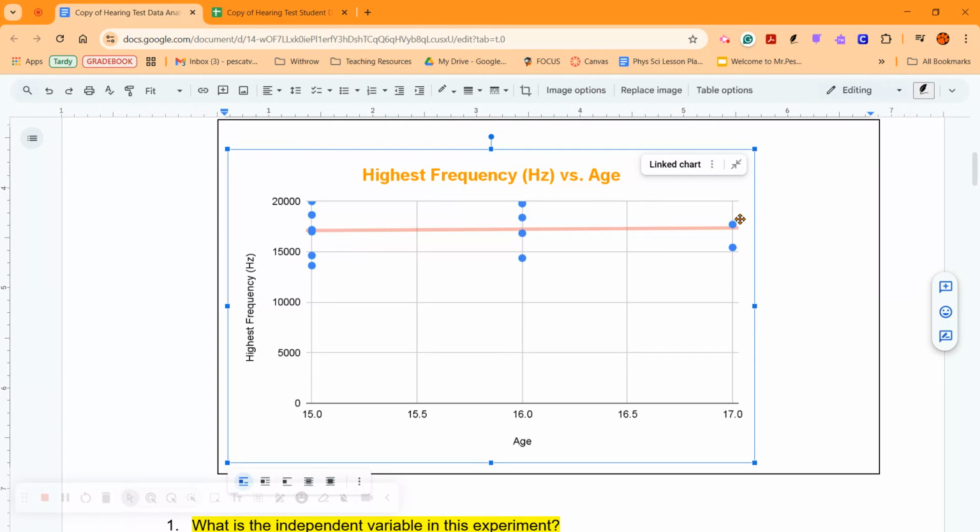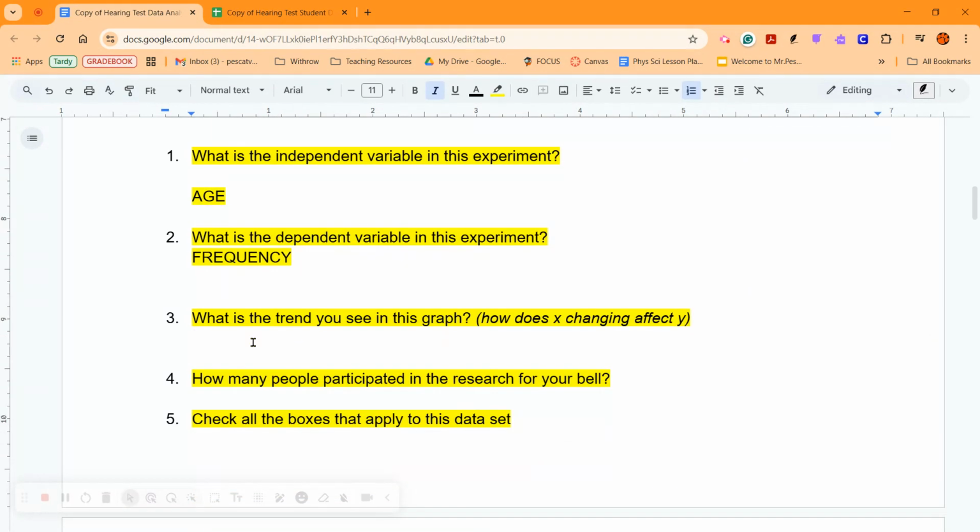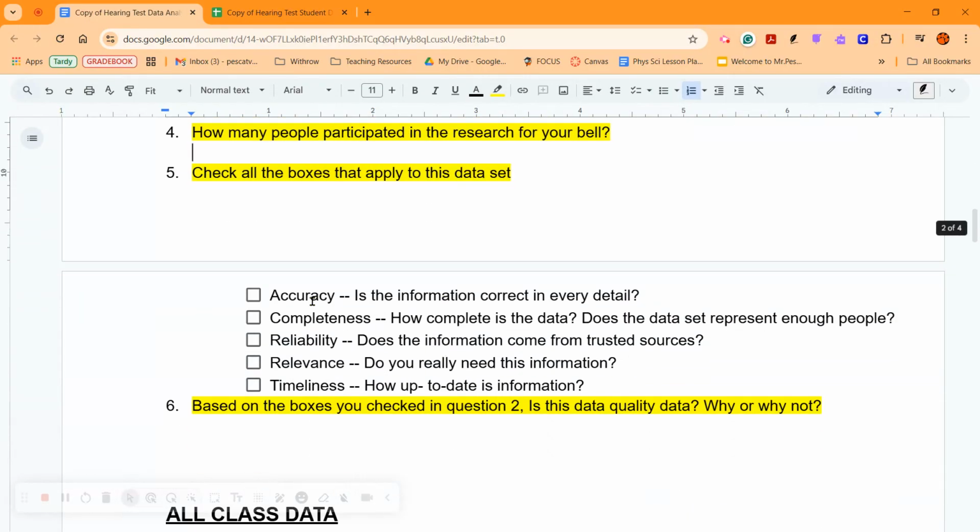Okay, this line is not so definitive in what you're doing, so you're going to have to change your answer to number 3. All right, and there's a reason why I didn't go ahead and tell you that, is because I want to make sure that you're following along and doing this correctly. So don't forget to change your answer to number 3. So now we can check that this data is accurate.